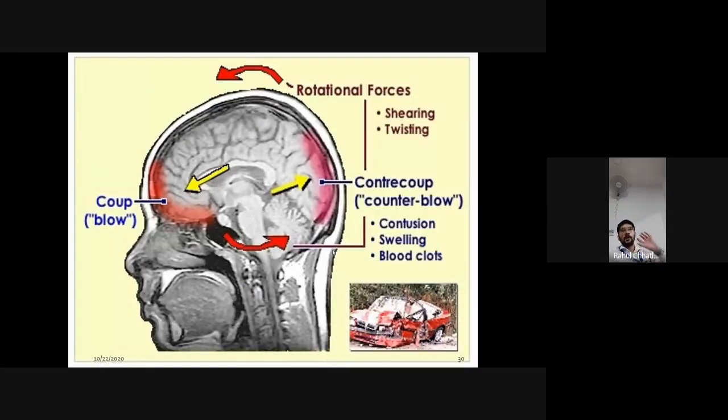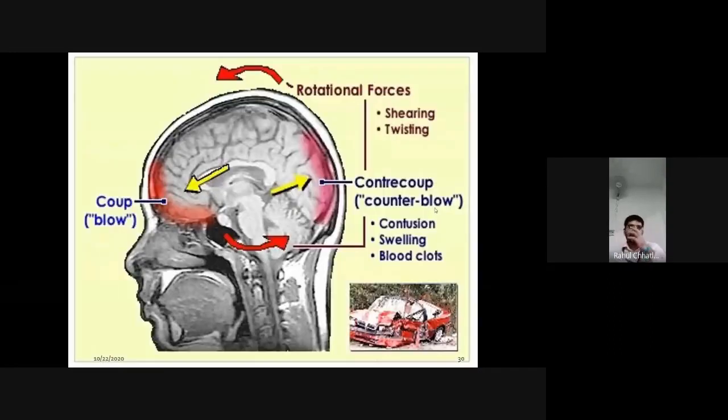So, as we talked about, when there is deceleration, when the head is coming forward, the skull is forward, the brain will try to remain there, so the injury will be at the back region. And when the head is going in the posterior direction, the skull will go posterior, it is now stable, the brain will try to stay there and the anterior portion will be damaged. So this is coup, that is the front region, and this is the countercoup, that is the counter blow.